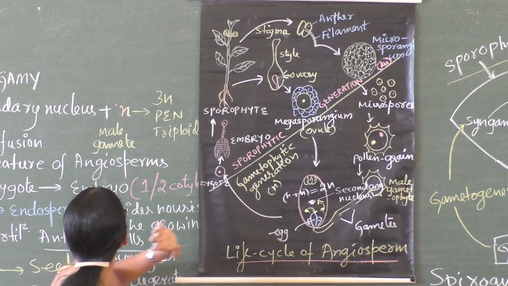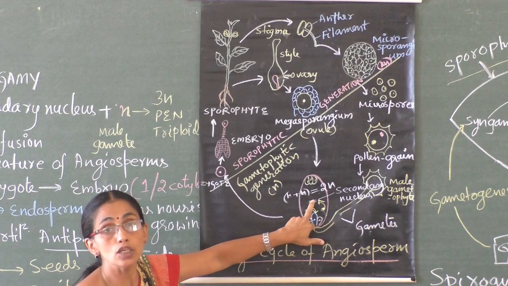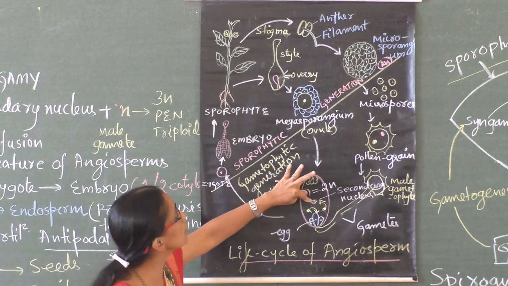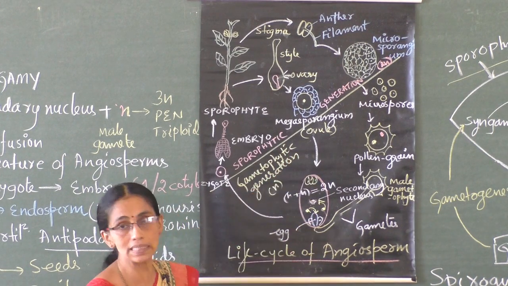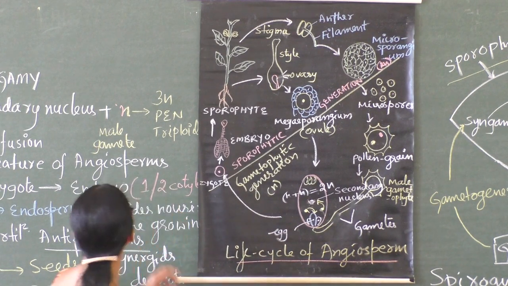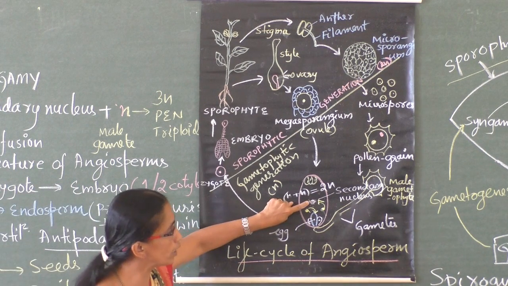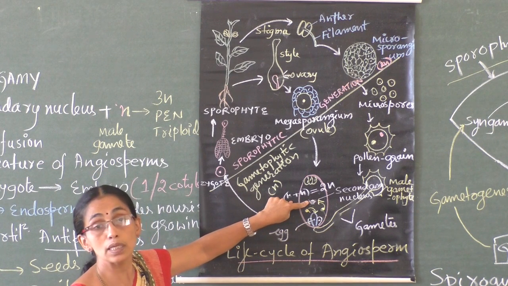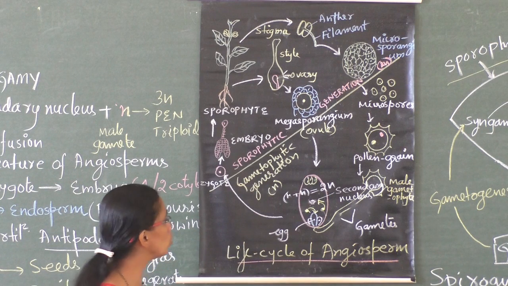The other gamete fuses with the secondary nucleus. What is the ploidy of the secondary nucleus? 2N plus N, that is the male gamete, haploid. It produces the 3N condition: 2N plus N is 3N. Now the secondary nucleus changes into the 3N condition, the triploid condition, which is called the primary endosperm nucleus.